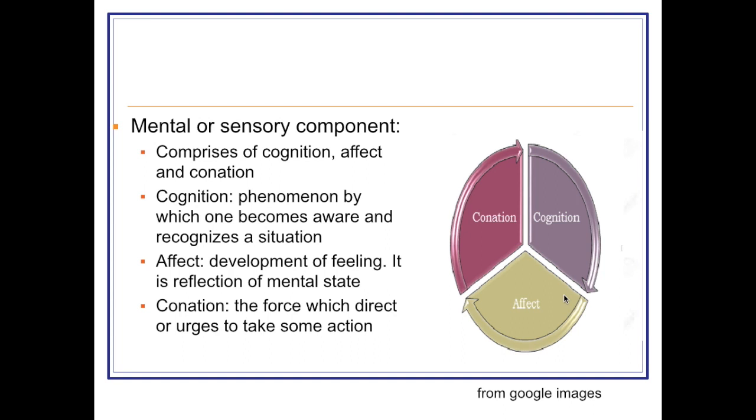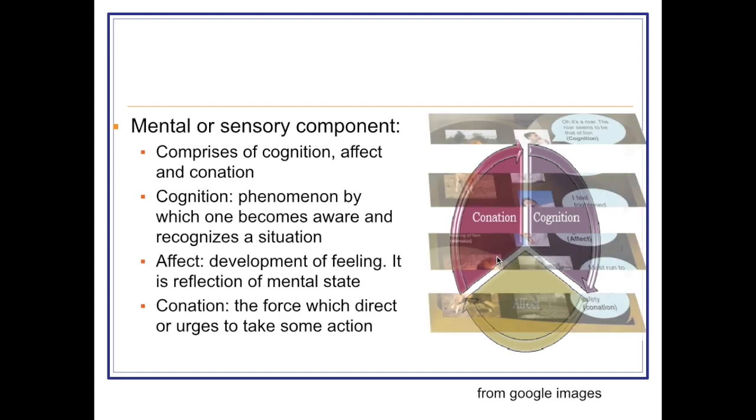Second is affect. Affect means feeling develops, so it is the development of feeling. This is a reflection of our mental state. First we recognize, then we reflect in the form of feeling development. And third is conation. What is conation? It is the force which directs or urges the person to take action. Now we'll discuss them one by one.